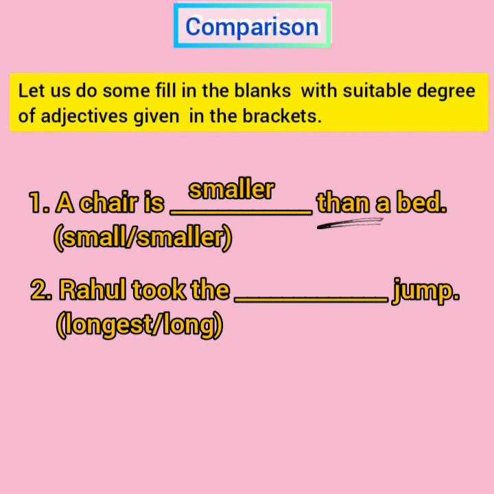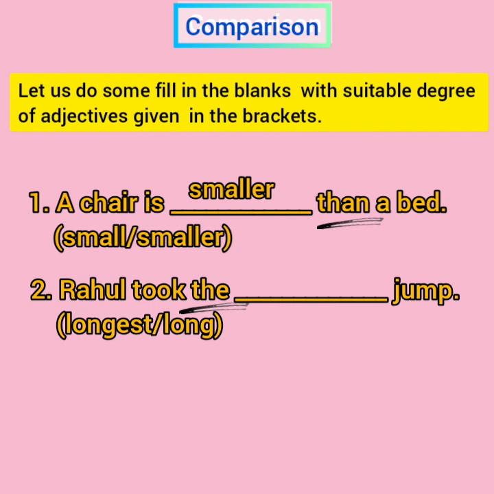Now follow, children, before the blank space, if we have the word the, that means we know the superlative degree of the adjective will be used in the blank space. So Rahul took the longest. In the superlative degree, we have the adjective ending in est. So longest jump. Rahul took the longest jump.